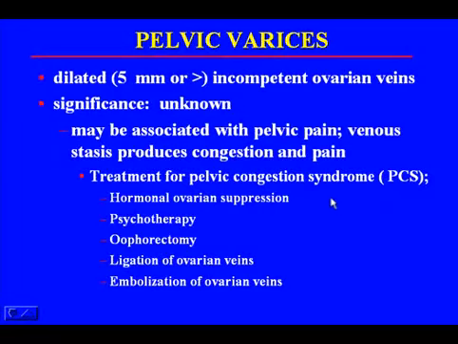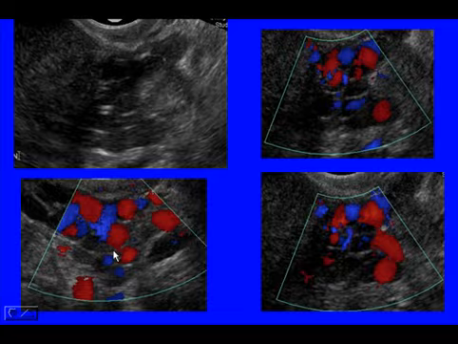Pelvic varices, which are dilated, incompetent ovarian veins, may also cause pelvic pain, and it's not sure why. It's thought that it may be due to venous stasis, which produces congestion and pain. Treatment for pelvic congestion syndrome includes hormonal ovarian suppression, psychotherapy, oophorectomy, ligation of ovarian veins, and embolization of ovarian veins. And here we can see a transvaginal study showing the uterus and this tubular structure. This is a normal vessel seen in the adnexa. These are abnormal vessels. These are varices.